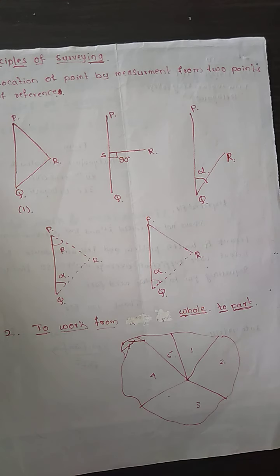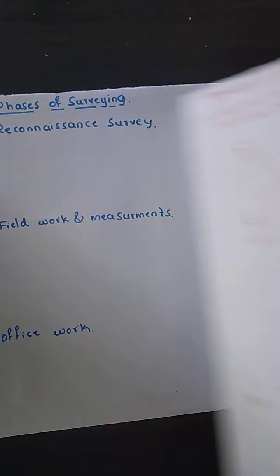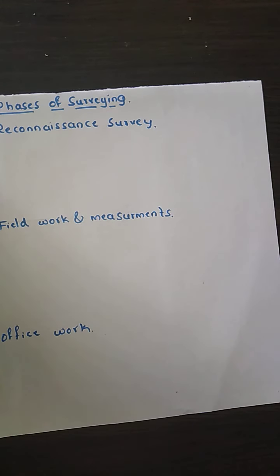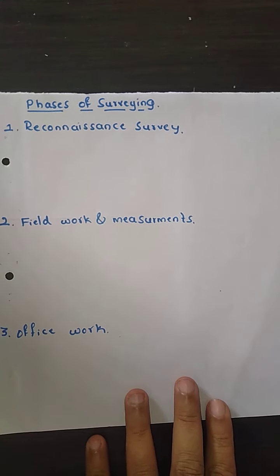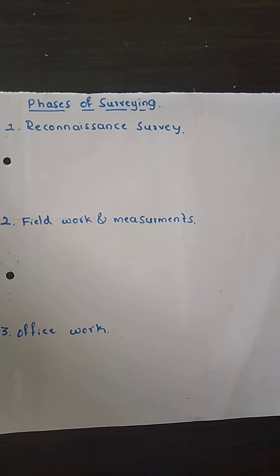Now we will see what the phases of surveying are. Surveying consists of three major phases. One is reconnaissance survey, then field work and measurements, and then office work. Here, what is reconnaissance survey? It is nothing but what we call the pre-field work and measurement phase.